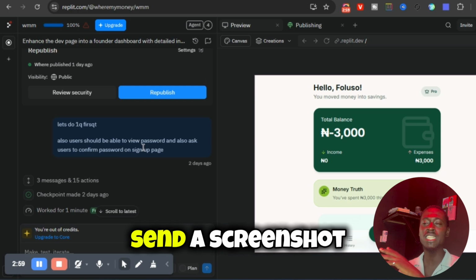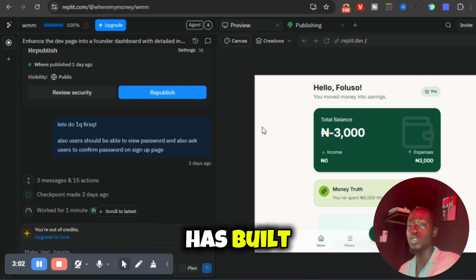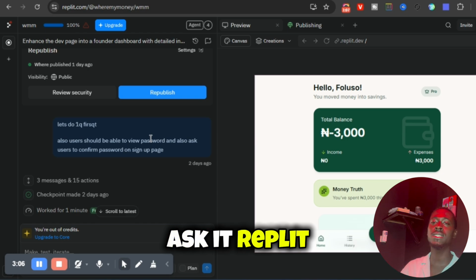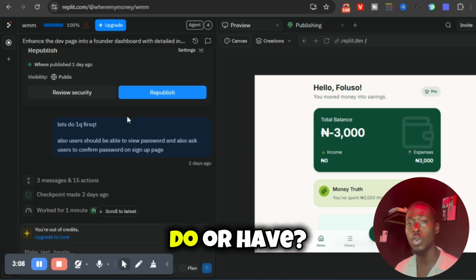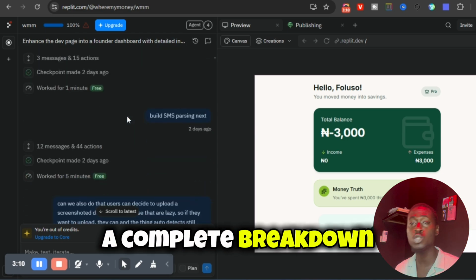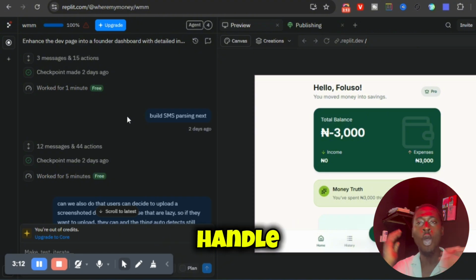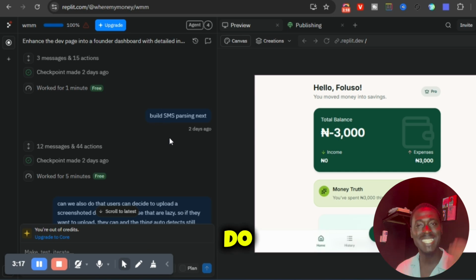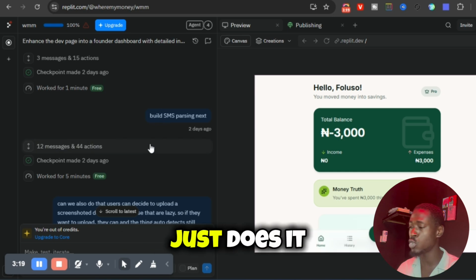If not Replit, send a screenshot of what Replit has built on this right side of the screen to ChatGPT and ask it, Replit is done. What else do I need to do or add? And you see a complete breakdown. So you don't even have to handle all of the technical thinking yourself. If you don't know what to do, ChatGPT and Replit just do it for you.